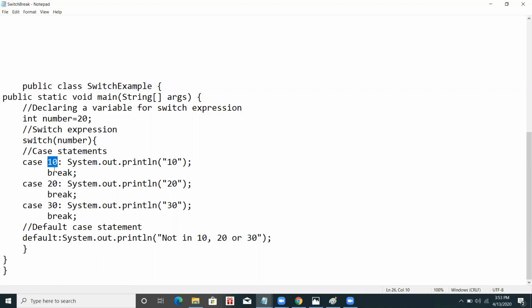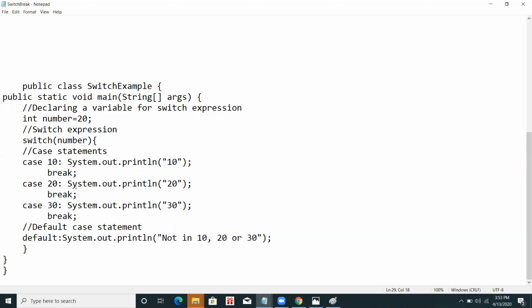It moves to the second part and checks case 20. The number also has the value 20, so the system runs this part. If this condition becomes true, it doesn't check the third condition, because I have written break here.